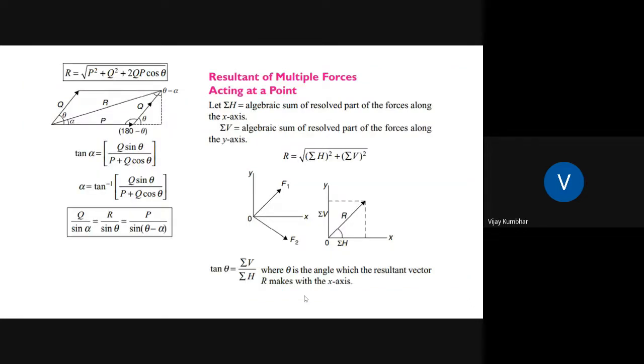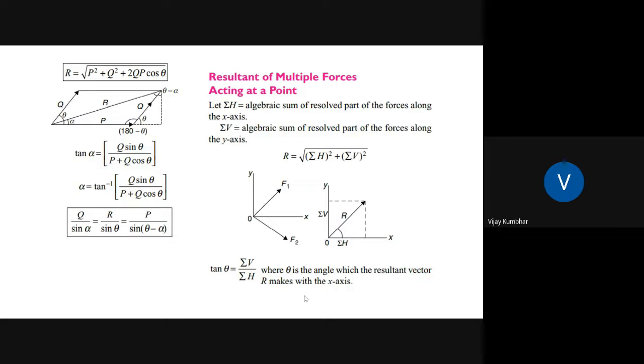Again, you might be aware of the parallelogram of forces. P and Q are the two forces, and R is the resultant. The position of this resultant can be calculated by using tan alpha is equal to Q sin theta divided by P plus Q cos theta. So after simplification, alpha is equal to tan inverse of Q sin theta divided by P plus Q cos theta, and the magnitude of the resultant can be calculated with the help of R is equal to the square root of P square plus Q square plus 2QP cos theta. So this is the law of parallelogram of forces.